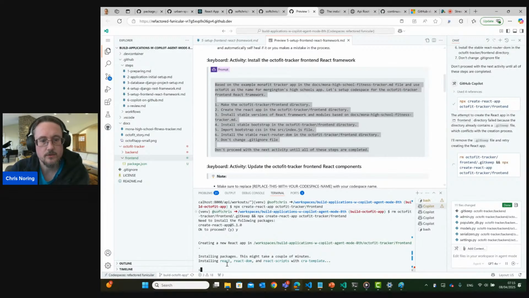Yes, installing React DOM, React scripts, everything that's needed for running things with React. This is always the case with front-end applications, right? There's always a lot of dependencies to install, but thanks to codespaces, we expect this to be a fast process.